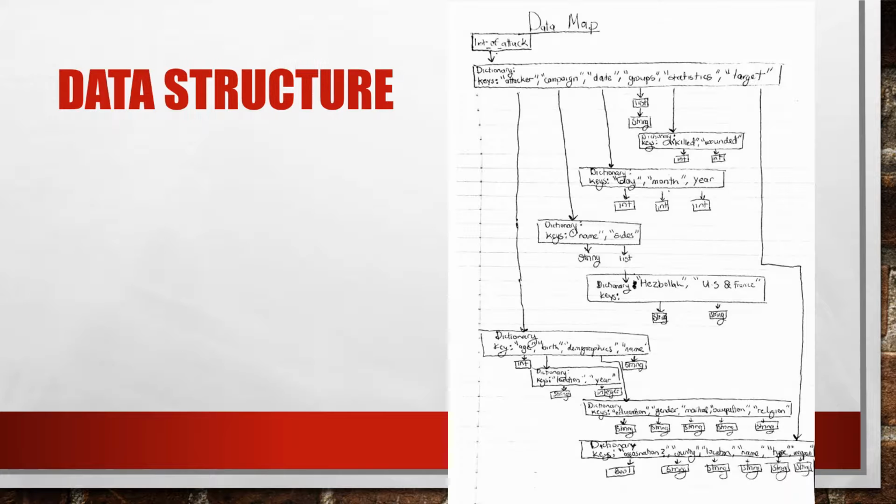attack. As you can see here in the structure of my data, I have my list of attacks, which is the abstraction of the worldwide entity of suicide attacks. In that abstraction, you have a whole bunch of dictionaries with keys: the attacker, the campaign, the date, the groups, the statistics, and the target. What I'm going to be looking at is the attacker key of this dictionary. In the attacker key, I'm going to be looking at the ages and religions of the attackers, as well as the year in which each attack happened.